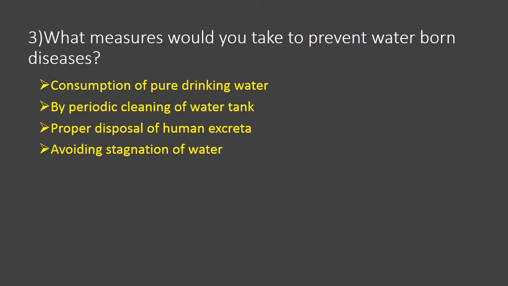One of the ways is consumption of pure drinking water. When the infection is spreading through water, we should be conscious about what kind of water we are drinking. Before drinking, we should purify water either by using a water purifier or RO. If these facilities are not there, we can also consume boiled drinking water, because boiling destroys most of the pathogens. It is another way of purifying water. So always consuming pure drinking water is very good for health.